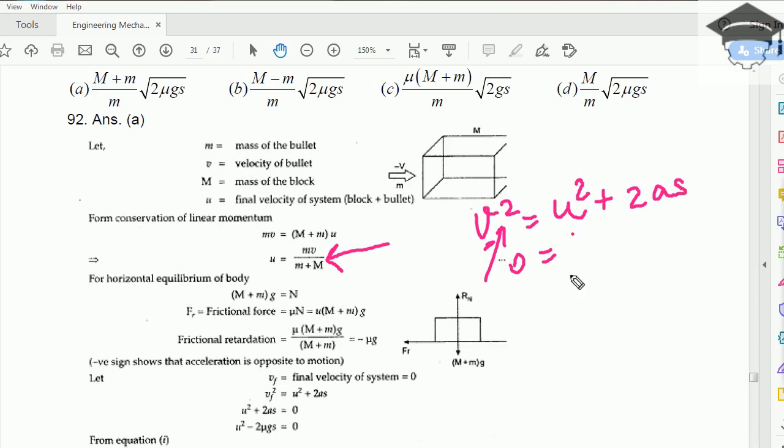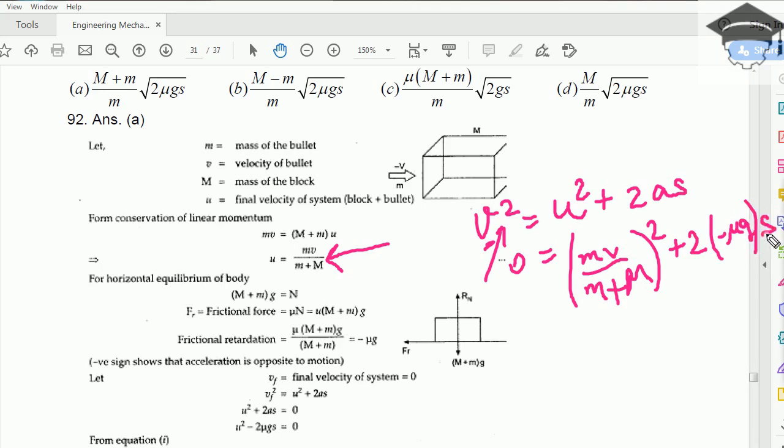Okay, so we will write that mv upon m plus capital M whole square plus 2, a is minus mu g and s as it is, this you bring on left side.